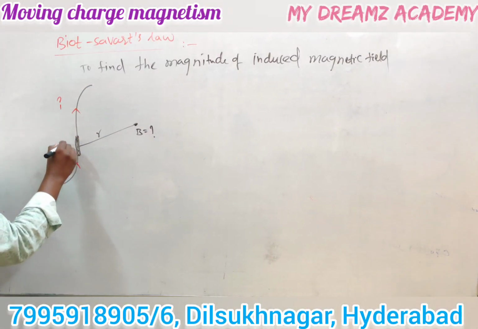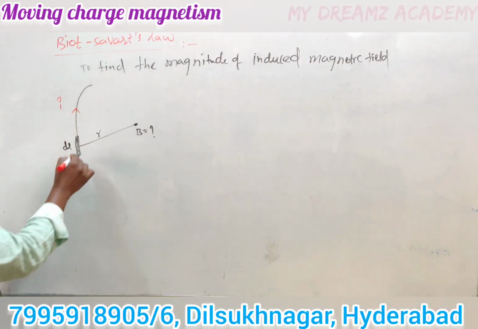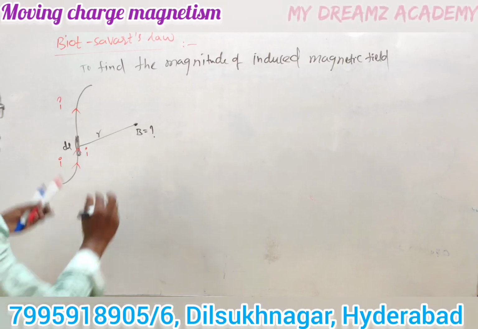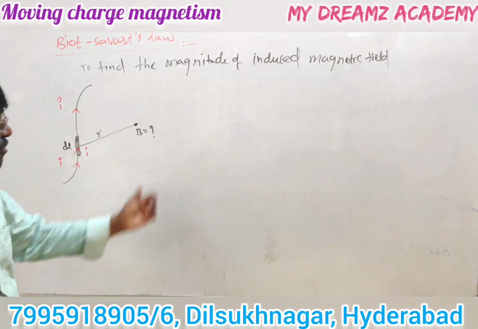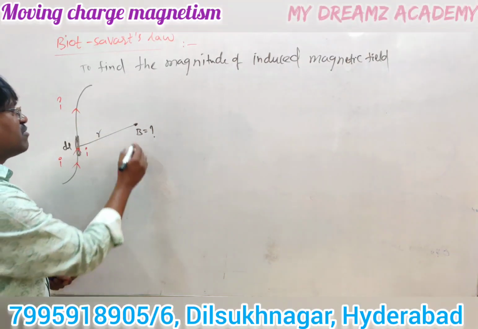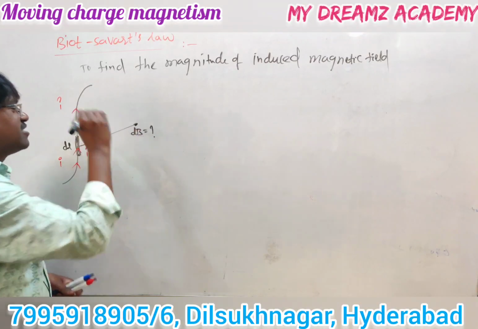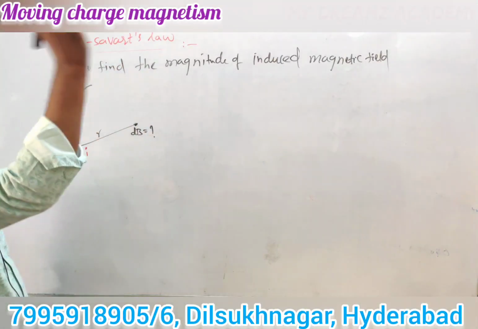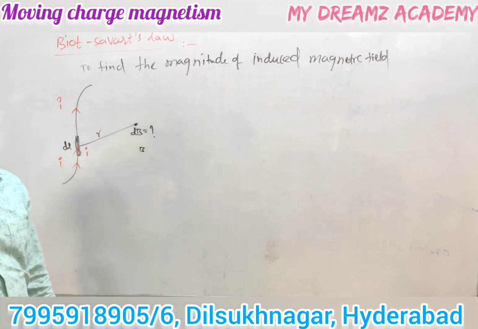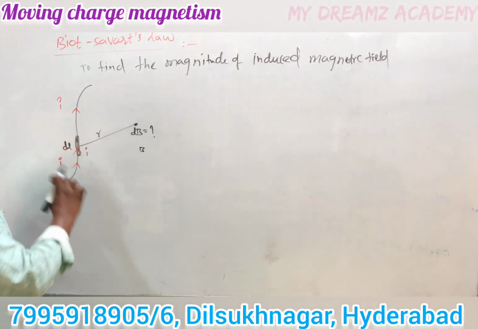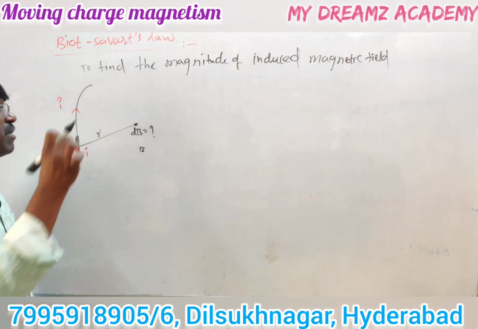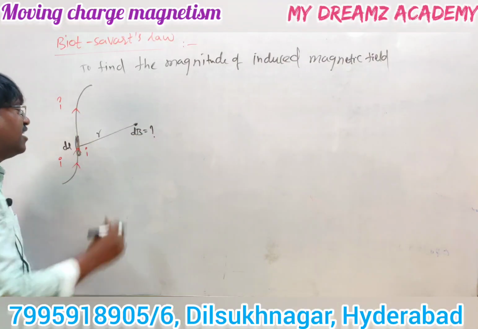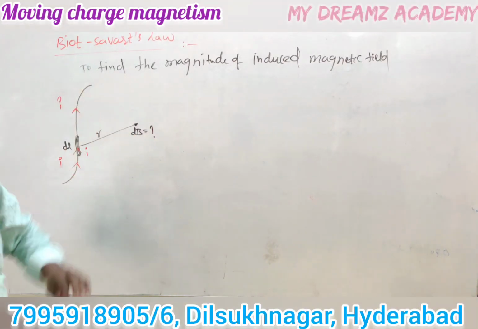Over this dl length, the current passing through the element is the same current I. Now, due to the small elemental length, the induced magnetic field is also very small, indicated by dB. Due to the entire conductor, the total magnetic field is B, but due to the small element the magnetic field is dB. What is the magnitude of this magnetic field at a distance r from the current carrying conductor?